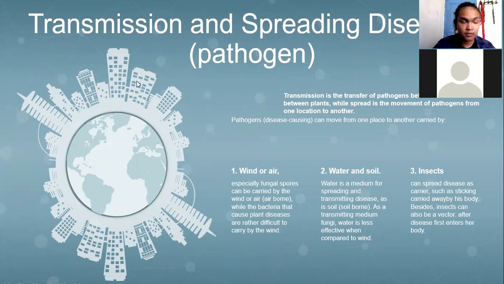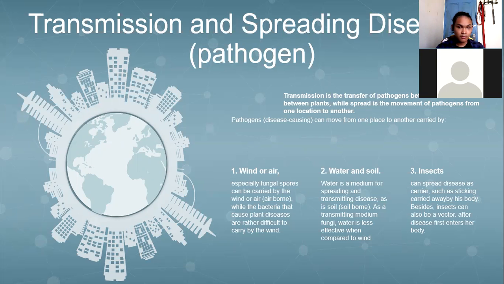Transmission and spreading of disease or pathogen. Transmission is the transfer of pathogens between leaves or between plants, while spread is the movement of pathogens from one location to another. Disease-causing pathogens can move from one place to another, carried by: one, wind or air. Especially fungal spores can be carried by wind or airborne, while the bacteria that cause plant disease are rather difficult to carry by the wind.